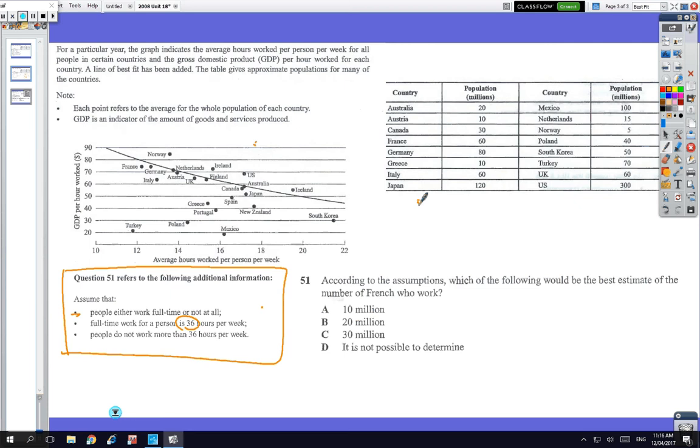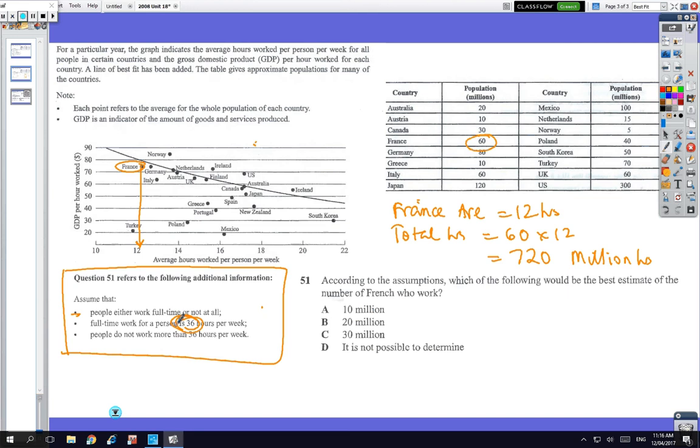Okay, so we've got France, and so we've got France's average hours equals 12 hours. Now they've got 60 million people, so the total hours equals 60 million times 12 equals 720 million hours. And each person who works full-time is 36 hours. So 720 million divided by 36 equals 20 million, which is B.